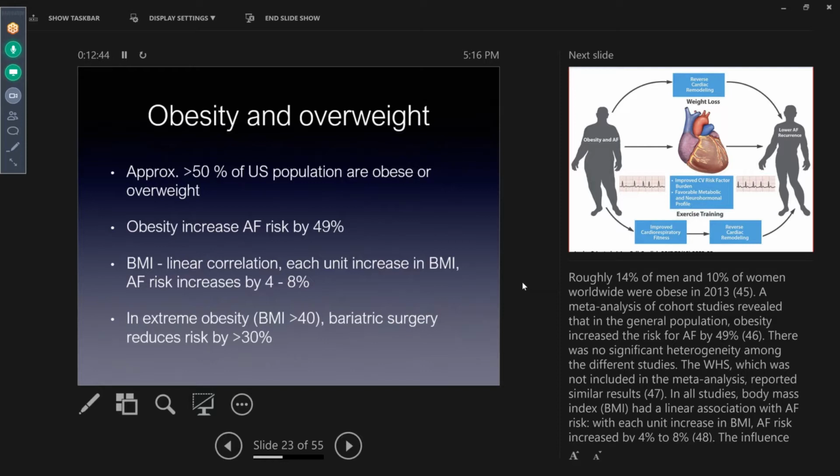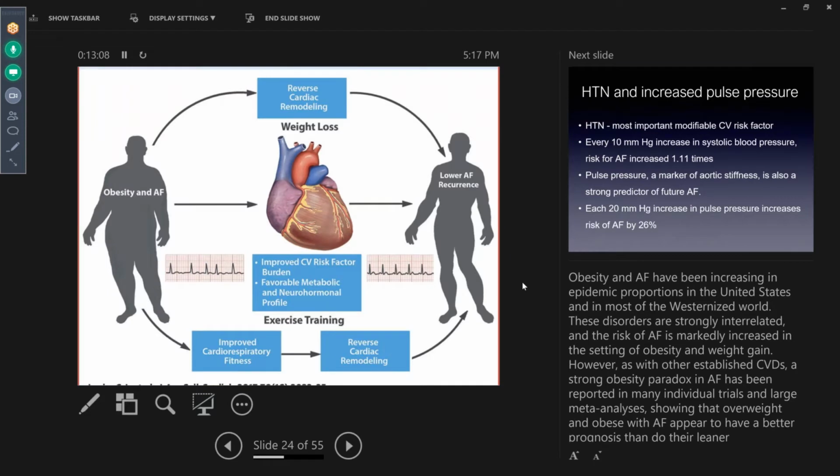As Dr. Alshao showed in some of his slides today, what is important is the epicardial adipose tissue, which deposits around the atrium and also around the pulmonary veins. And this leads to some inflammatory and structural changes to the atrium that leads to development of AFib. And we know that in people who have extreme obesity, bariatric surgery reduces the risk of AFib by more than 30%. So losing weight generally will help everybody who is overweight or obese.